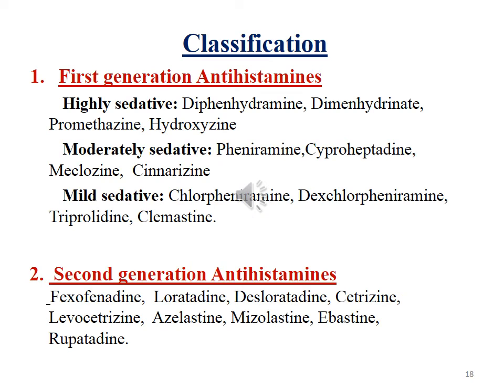H1 receptor antagonists are classified into first generation antihistamines and second generation antihistamines. First generation antihistamines are divided into three categories. They are highly sedative, moderately sedative and mild sedative. Highly sedative drugs are diphenhydramine, dimenhydrinate, promethazine, hydroxyzine.